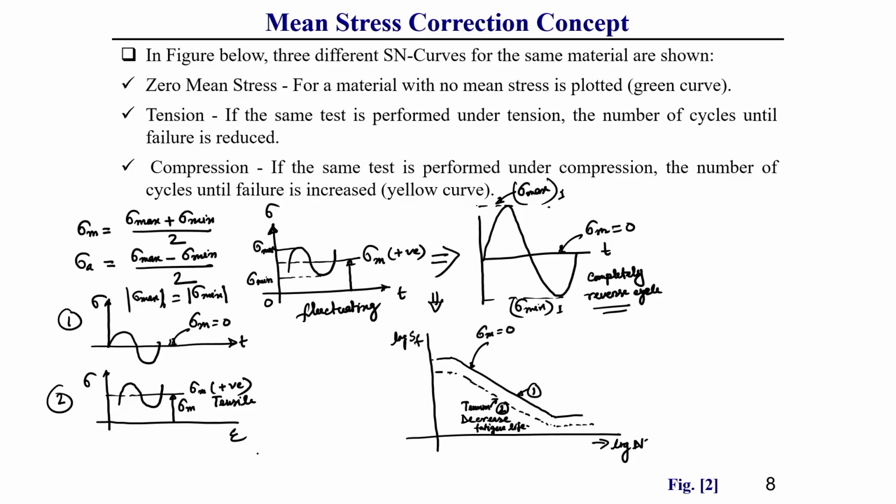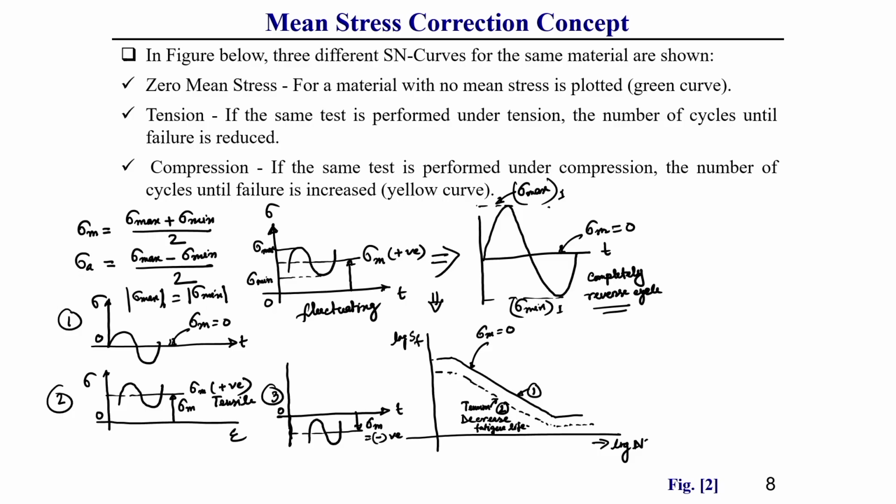we can observe, in this case, where the mean stress is compressive in nature. This is case number 3, where, let us consider, this is our 0 line. In this case the mean stress sigma m is negative, or compressive in nature.